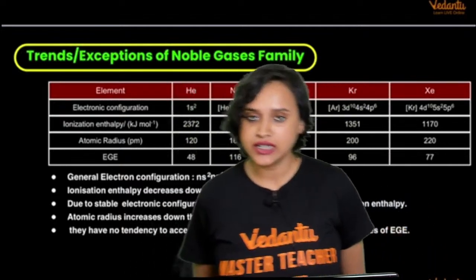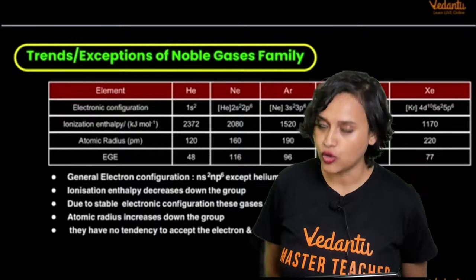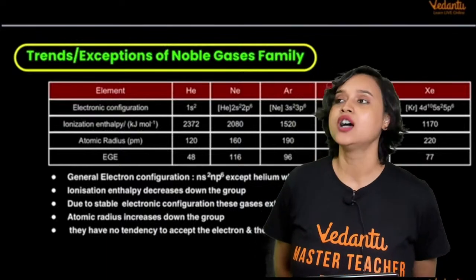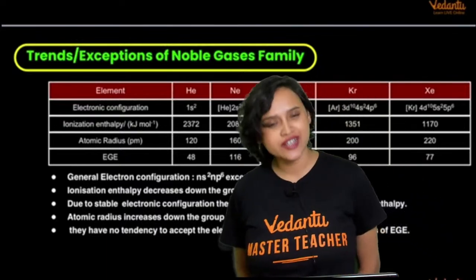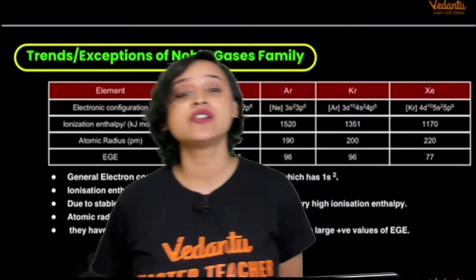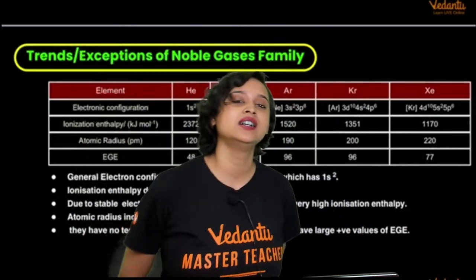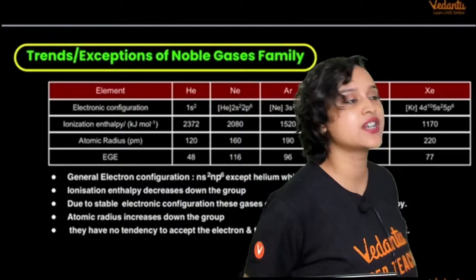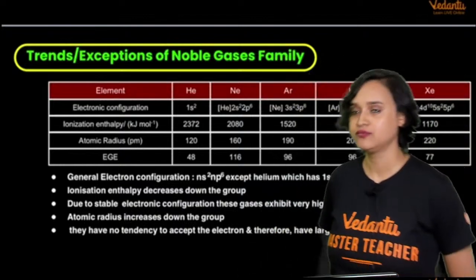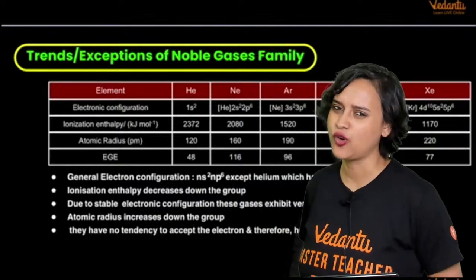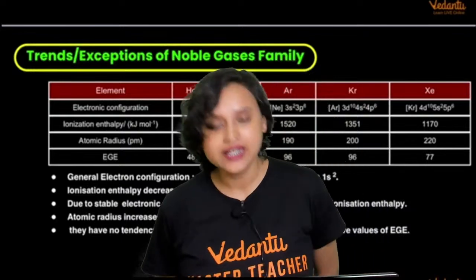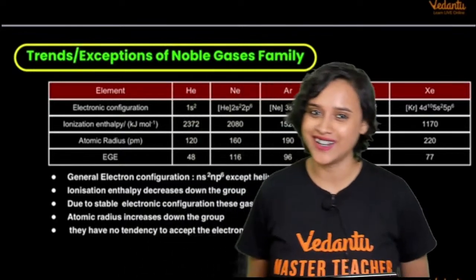In this case, you see that the general electronic configuration of the whole group is ns2 np6. Ideally, they should not be forming any compounds. However, xenon has a very similar electronegativity as oxygen, and it does form certain compounds, right? Yes, but those compounds are no longer there in your syllabus.